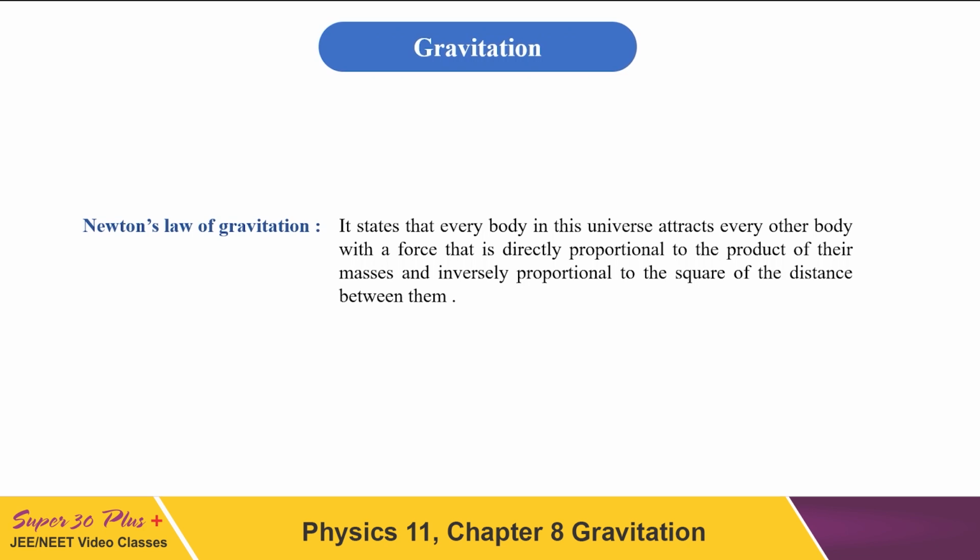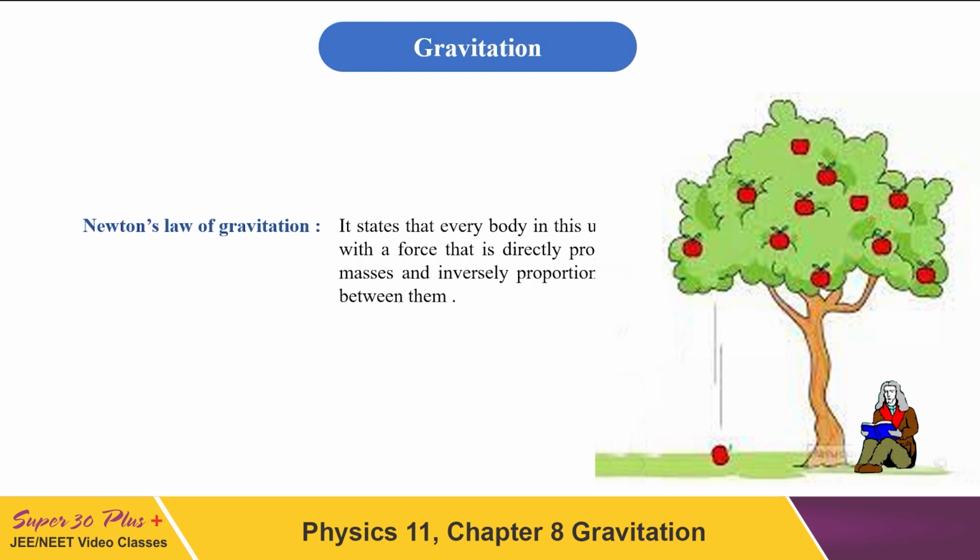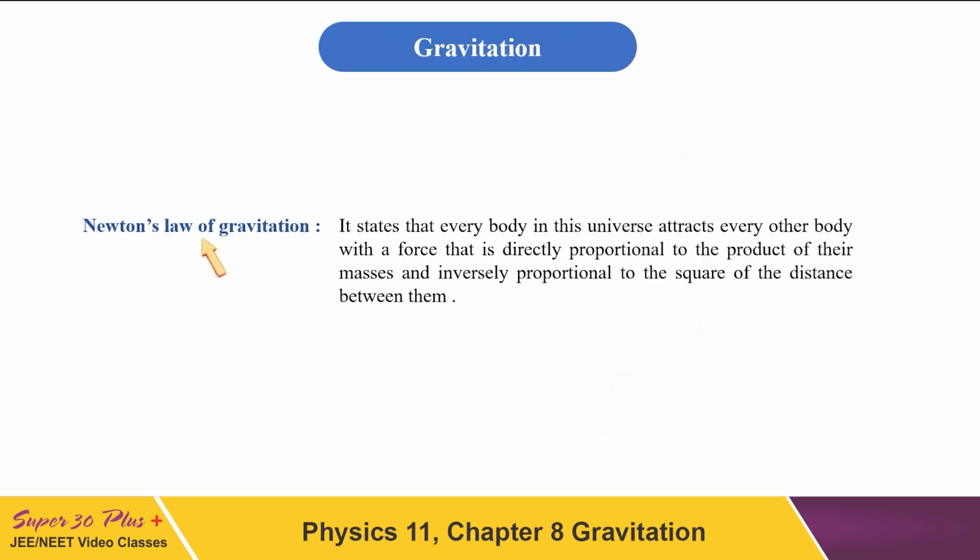The law of gravitation was discovered by Newton in 1665 when he saw a fruit falling down from the tree. And what is Newton's law of gravitation? As you can see here, it states that every body in this universe attracts every other body with a force that is directly proportional to the product of their masses and inversely proportional to the square of the distance between them.